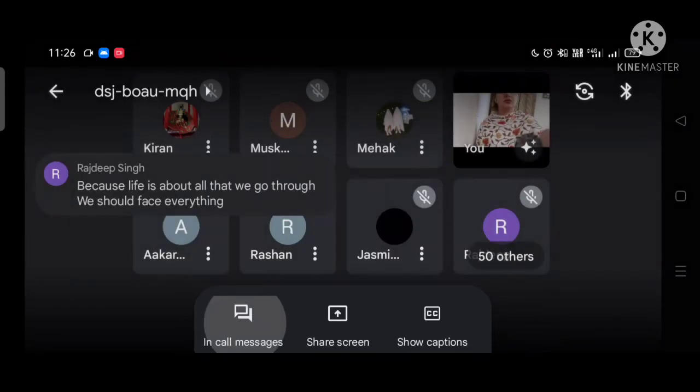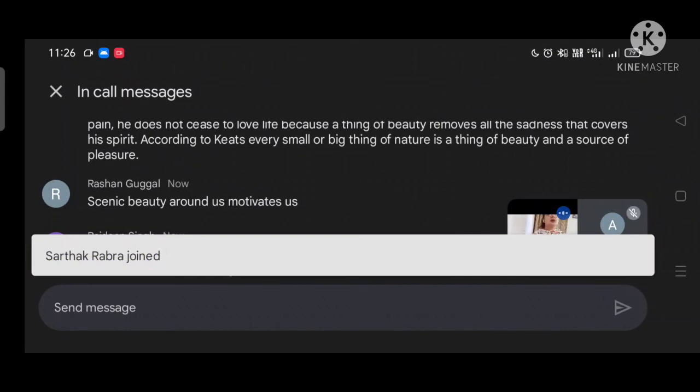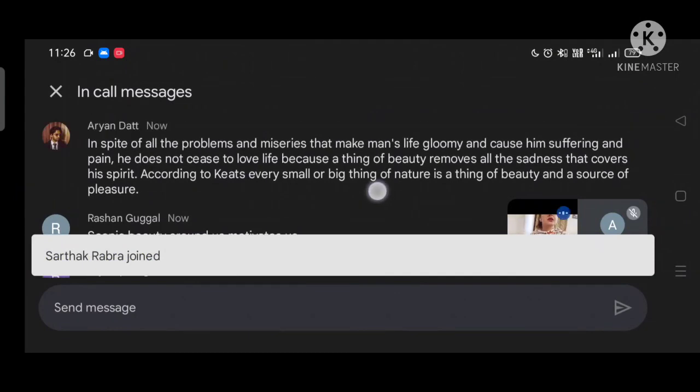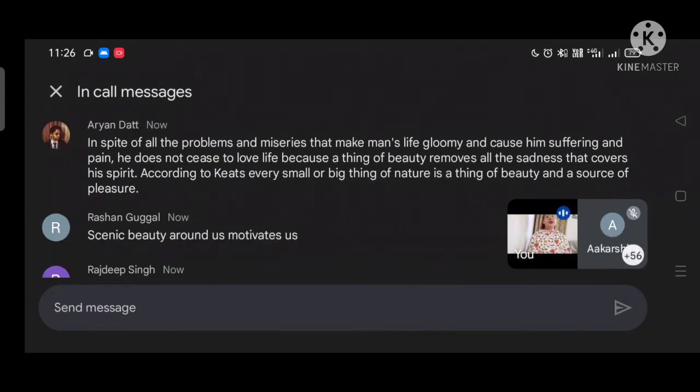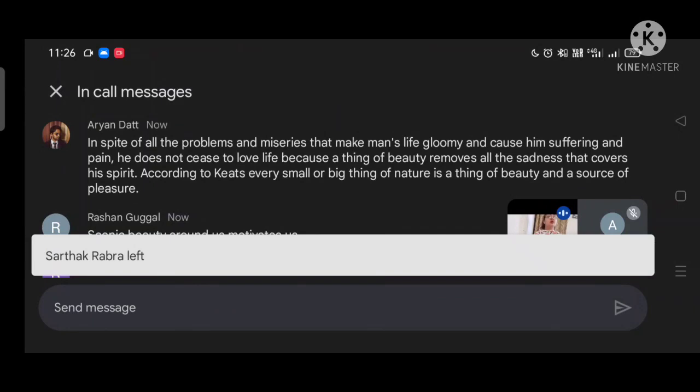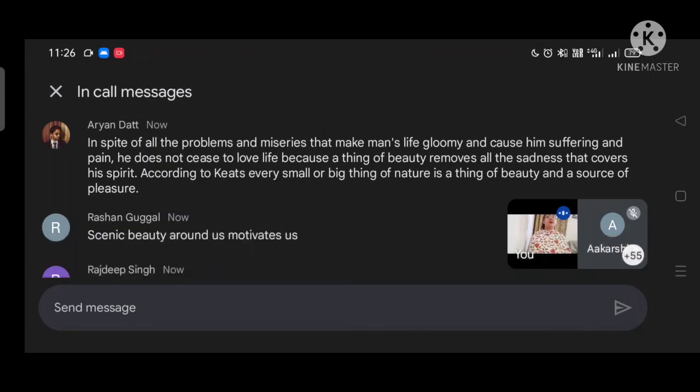So, yes, he's written: in spite of all the problems and miseries that make man's life gloomy and cause him suffering and pain, he does not cease to love life, because a thing of beauty removes all the sadness and covers his spirit. According to Keats, every small or big thing of nature is a thing of beauty and a source of pleasure.